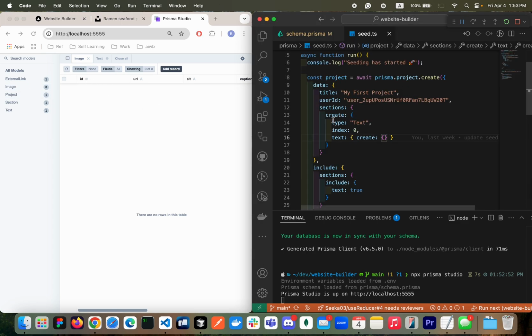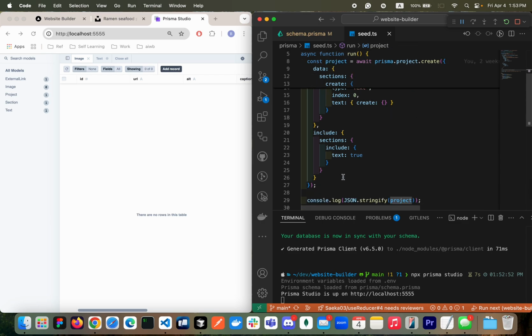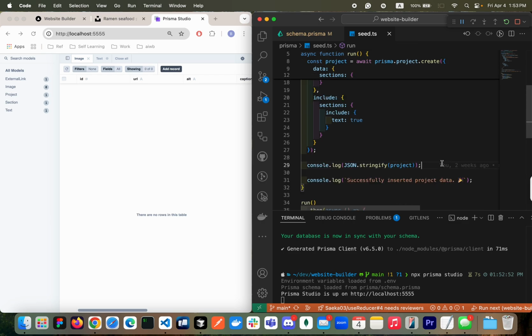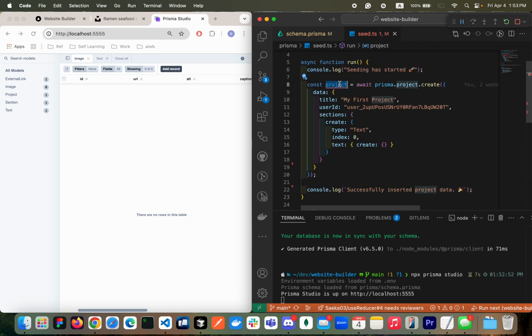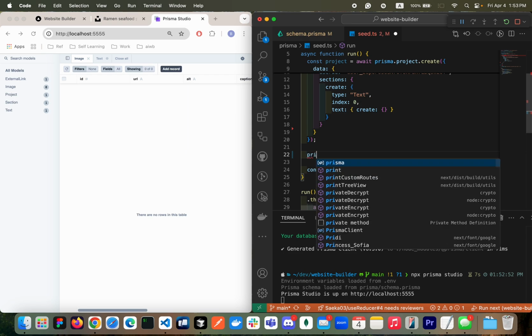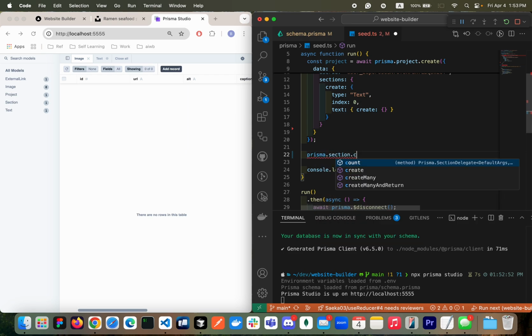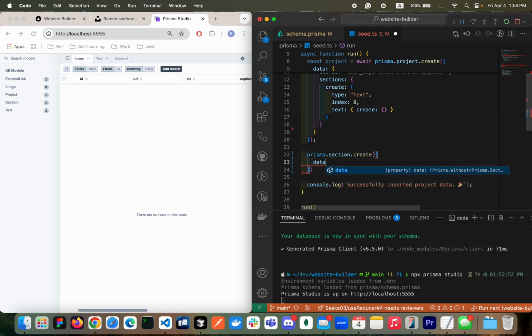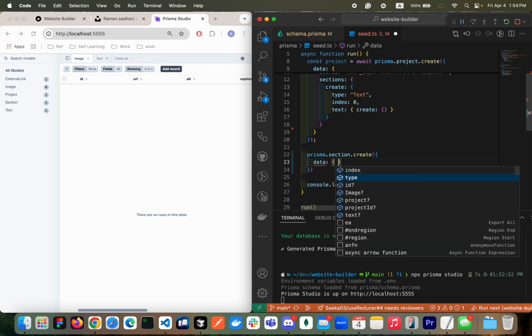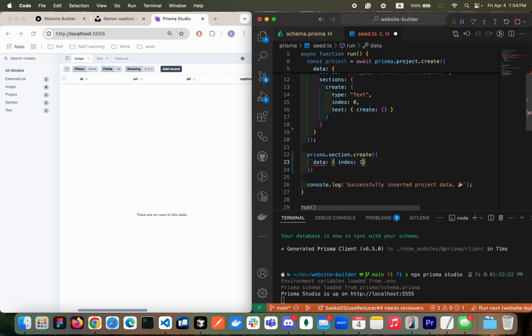In the seed file, we're gonna create another section, okay? So here, I don't want to worry about checking it. I'm gonna see it when I'm debugging. So I'm gonna remove this. Using this project, I'm gonna create one section, prisma section create. We need to pass the data that is necessary, right? This one, index, I'm gonna give, right? We already have index 0. And type will be image, okay?